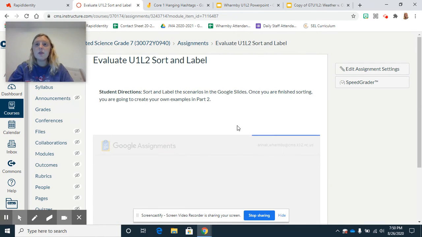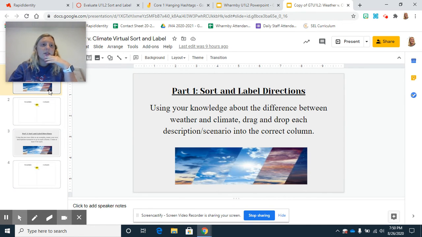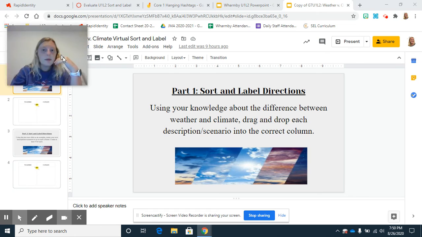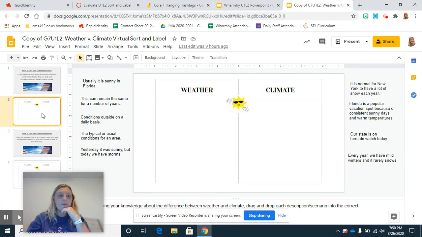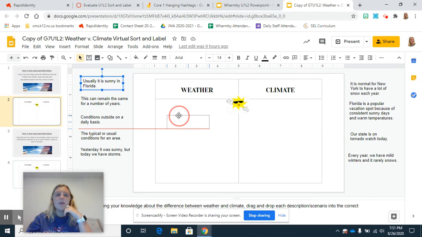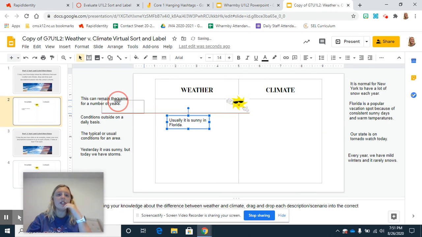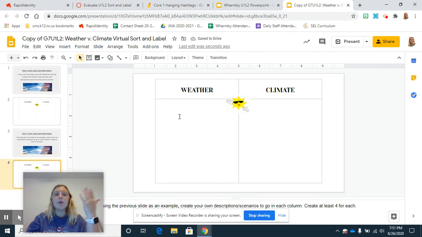Then we're going to be doing a sort and label. It's going to look something like this. For the first part, you're going to see all these different situations on the sides, and you are going to have to take the situation and tell me whether it is part of weather or climate. So you just take it in this little upper right-hand corner and move it to where you need it to go. Then for part 2, you are going to be making up your own situations.